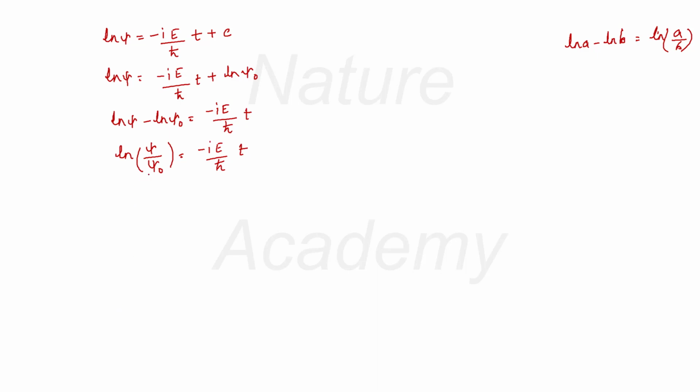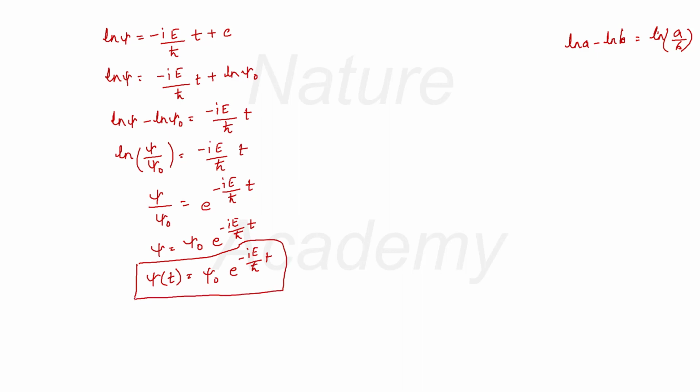Now put the log on the right hand side so that it becomes exponential. You get psi by psi naught is equal to e raised to minus iE by h cross t, or psi is equal to psi naught e raised to minus iE by h cross t. If I want to find it at some value t with the initial condition given, I can write it as psi of t is equal to psi naught e raised to minus iE by h cross t. Now this is the equation at t.